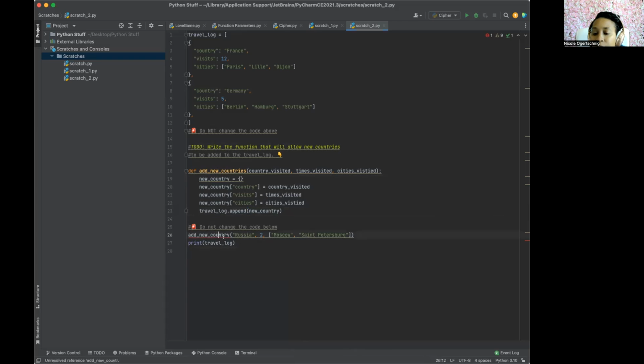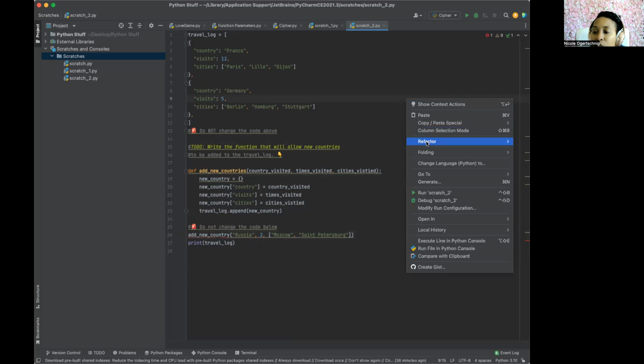Yeah, see. And when we did this, we would have known that's why it says add new country, even though I just wrote add new countries, but since this code was already here, it's already saying what it wants to add. It wants to add Russia, because it's gonna visit in Russia. We've been visited 2 times. And the cities are Moscow and St. Petersburg. So now we're gonna go ahead and print our travel log, and let's just hope that with me copying and pasting things that I don't mess things up. If not, we will go to my other screen. Okay, let's run.